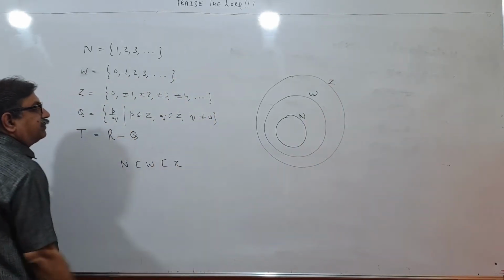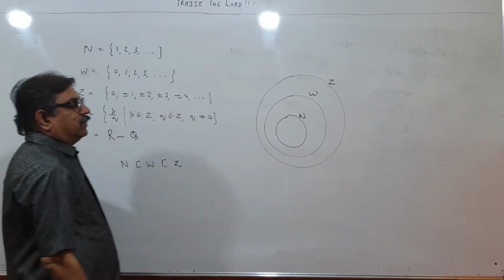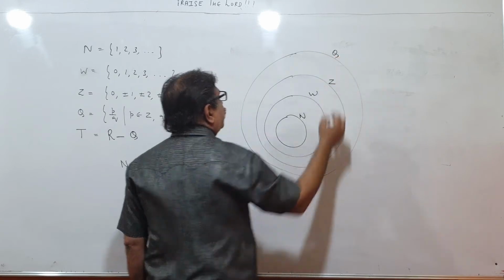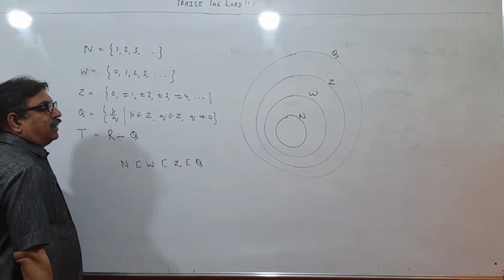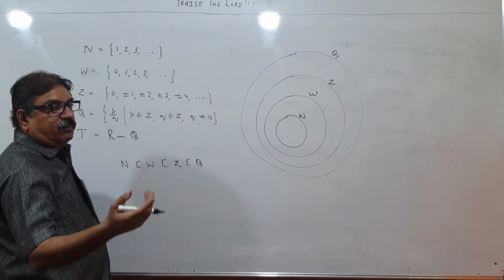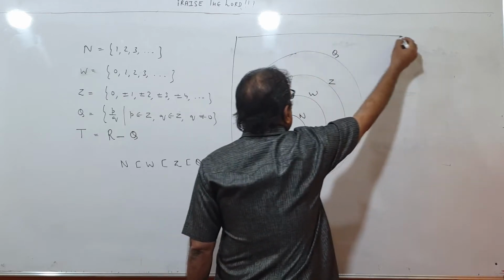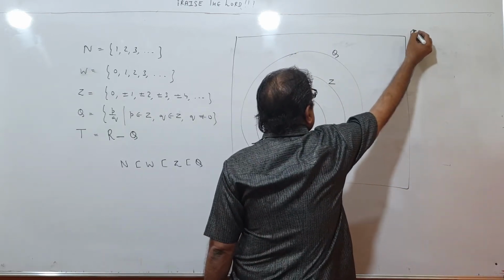We think like this. All integral numbers are present over here. So this becomes Q, a yet bigger set. So Z is a subset of Q also. And then all other numbers are irrational numbers. So I make a big box. This box contains all the real numbers.